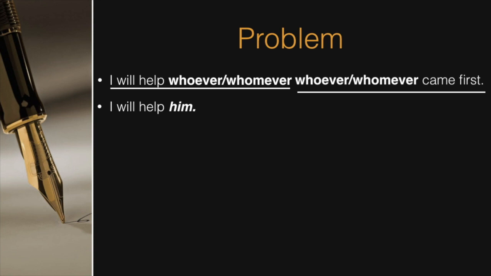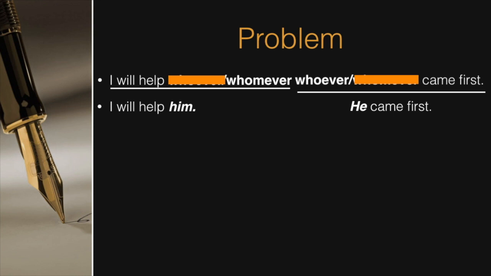Because of him, we choose whomever in the first part. But when we substitute in the second part, it becomes, he came first. Because of he, the second part should contain whoever. But now we have a clash. Should we choose whoever or whomever?